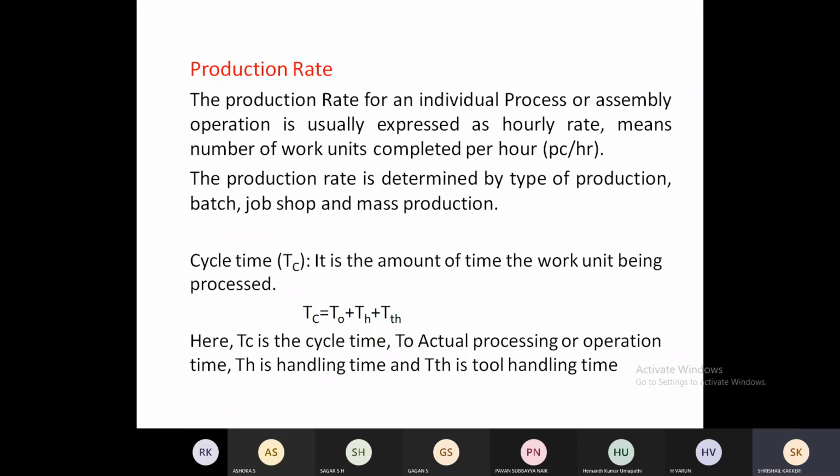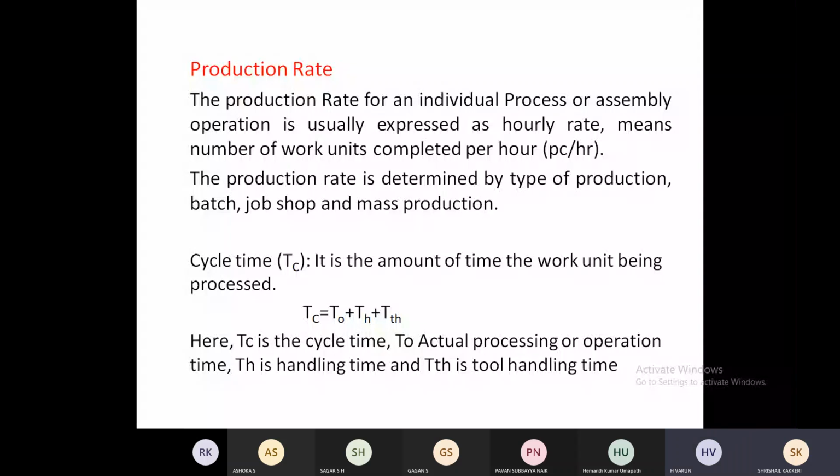So sometimes, to do the operation, we are going to do handling of the tools. We are going to fix the tool. We are going to change the tool. We are going to do small operations with the tool itself. So that time also will be taken in the cycle time. Okay, you understood? The cycle time will be the operation time, the handling time, and the other one, the TH.